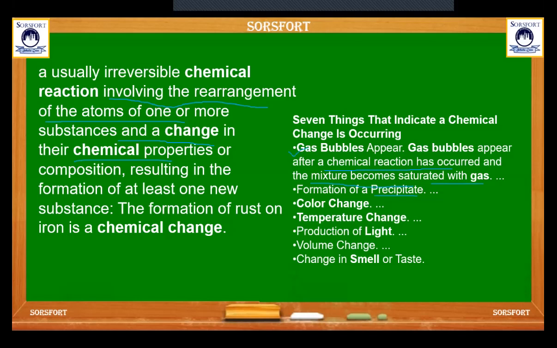Formation of a precipitate, color change, temperature change, production of light, volume change, change in smell and taste. So if you notice all these types of changes happening in a particular reaction, then the reaction is a chemical change. The process is a chemical change.